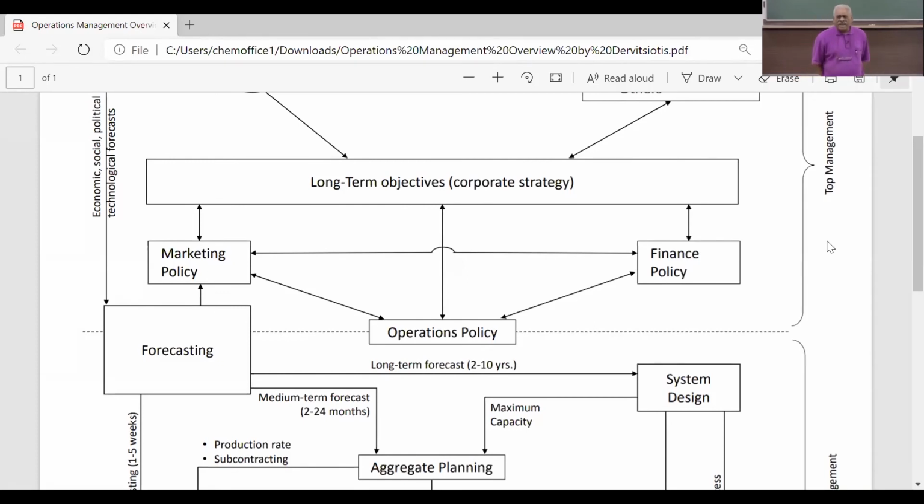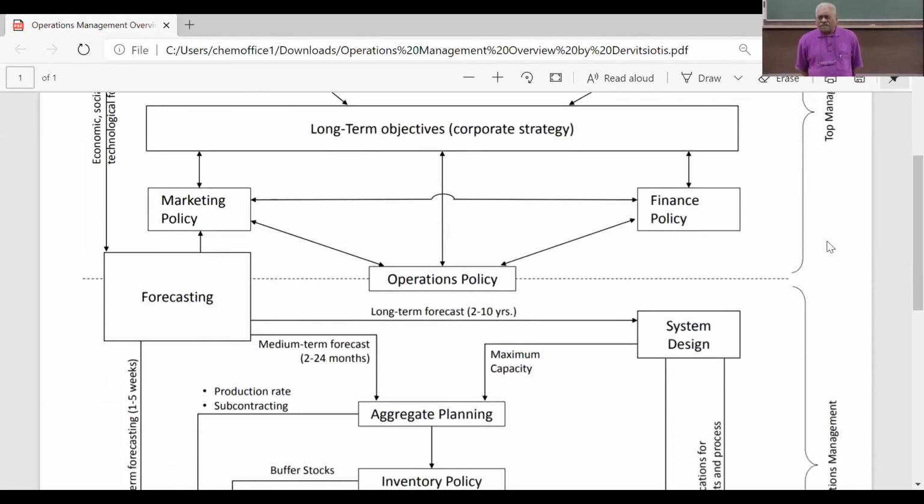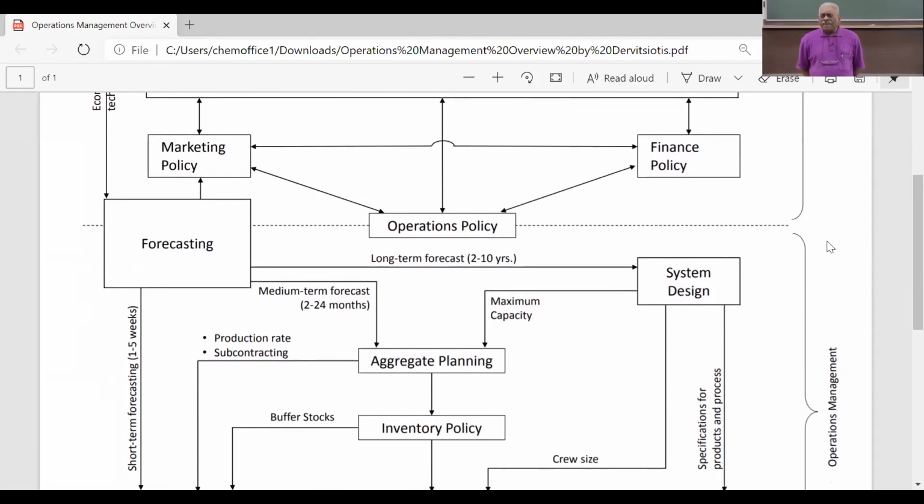So obviously this means that less than 2 years will be considered as medium-term forecast. Okay. That line also you can see going from the bottom of the forecasting box into aggregate planning. Okay, so we'll have to discuss this aspect. And I would urge you to take a look at the subject of marketing policy, operations policy, and finance policy, at least at the level of general knowledge.